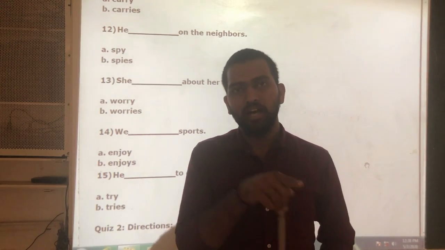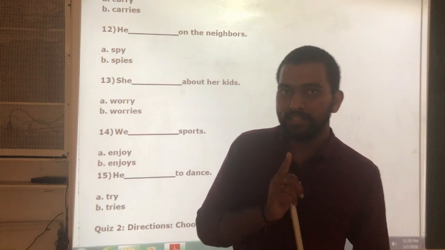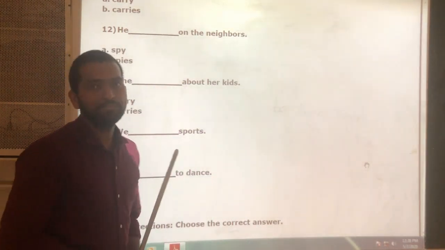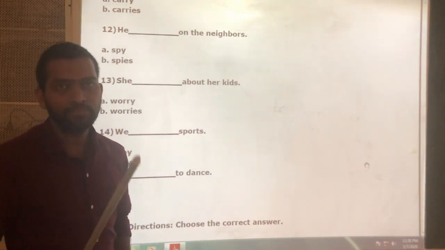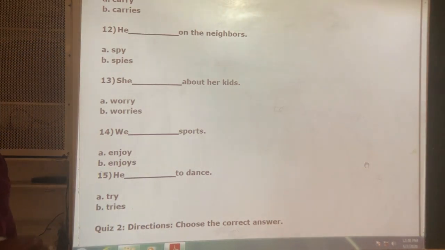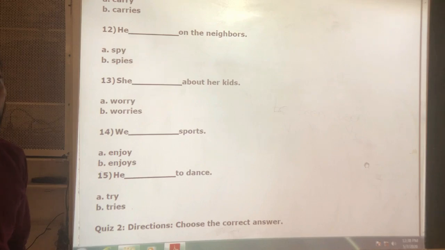Whether it is singular or plural, the subject is the same, that is you. That is second person singular or plural. Now what is third person? He, she, it, and names, and they. These are called third person singulars, and they and any plural names are called third person plurals. Okay, is it clear now?